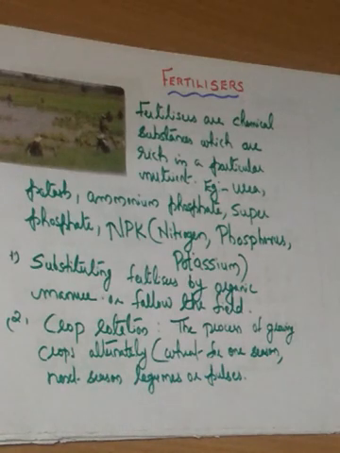Then fertilizers. What are called fertilizers? Fertilizers are chemical substances which are rich in a particular nutrient. They are made in factories. Examples: urea, potash, ammonium phosphate, superphosphate and NPK. NPK means nitrogen, phosphorus and potassium.